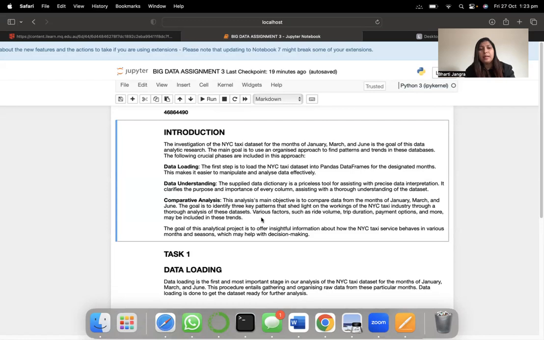This analysis's main objective is to compare data from the months of January, March, and June. The goal is to identify three key patterns that shed light on the workings of the New York City taxi industry through analysis of this data set. Various factors such as ride volume, trip duration, payment option, and more may be included in these trends. The goal of this analytical project is to offer insightful information about how the New York City taxi services behave in various months and seasons, which may help in decision making.